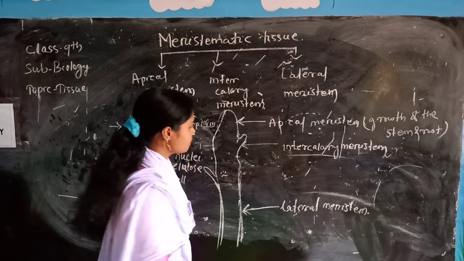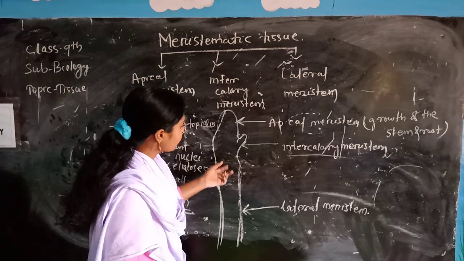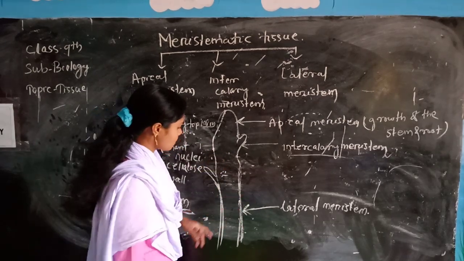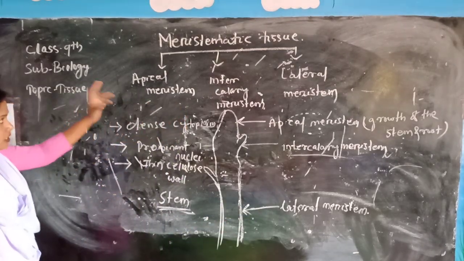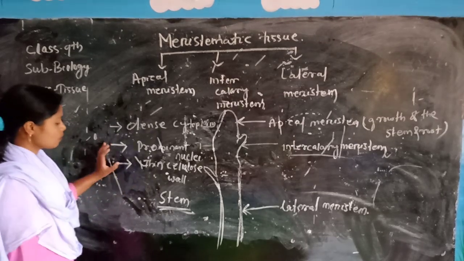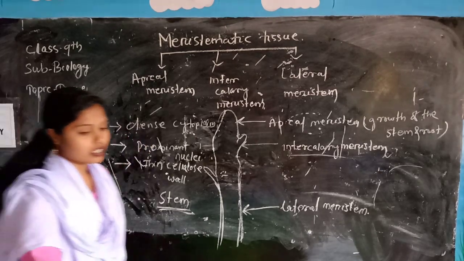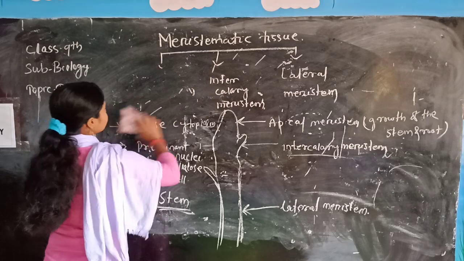Second is intercalary meristem. It is present at the base of the leaf and internode. Last is the lateral meristem. Due to that the plant's growth in width is developed. Then meristematic tissue has dense cytoplasm, prominent nuclei, and a thin cellulose wall. Next we discuss the permanent tissue.